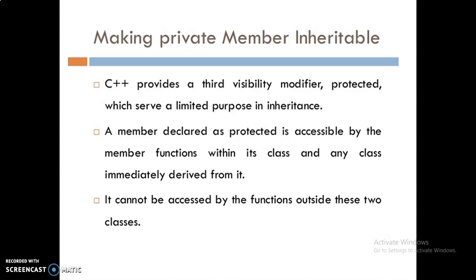This can be accomplished by modifying the visibility limit of the private member by making it public. This would make it accessible to all other functions of the program, thus taking away the advantage of data hiding. C++ provides a third visibility modifier, protected, which serves a limited purpose in inheritance. A member declared as protected is accessible by the member functions within its class and any class immediately derived from it. It can't be accessed by the functions outside these two classes.